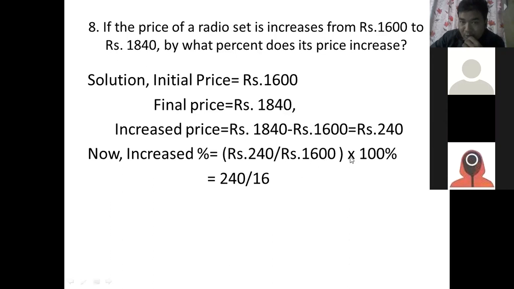Okay, then this 100% is 1. This 20, 20 cancel. Then 240 by 16 comes. That means what is the increase percentage there? How much money is increased, Celine?